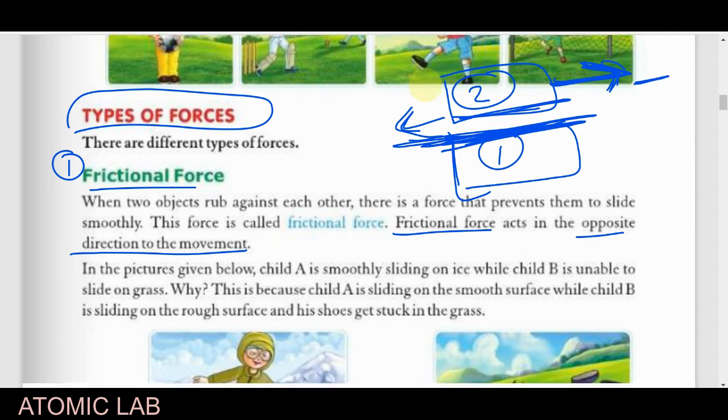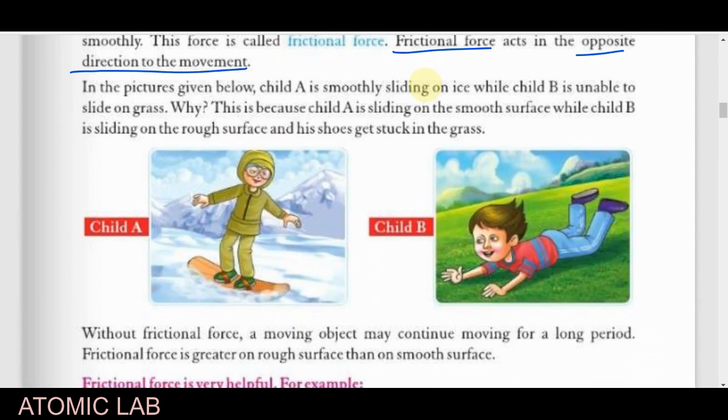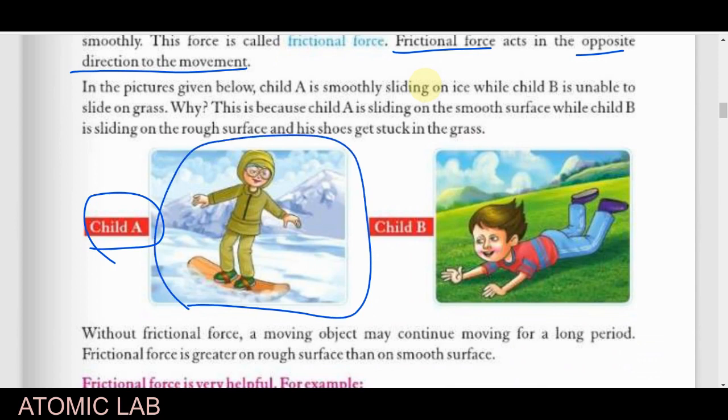Now if we take two different examples, I hope you get the meaning of frictional force. Here in picture 1, child A is skating on the ice, and the second child, B, is trying to slide over the grassland. You know that child A can easily slide over the ice, but child B will have difficulty sliding over the grass.